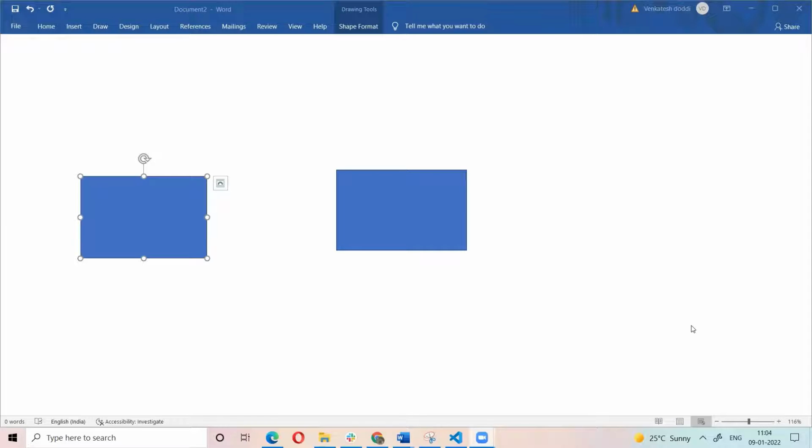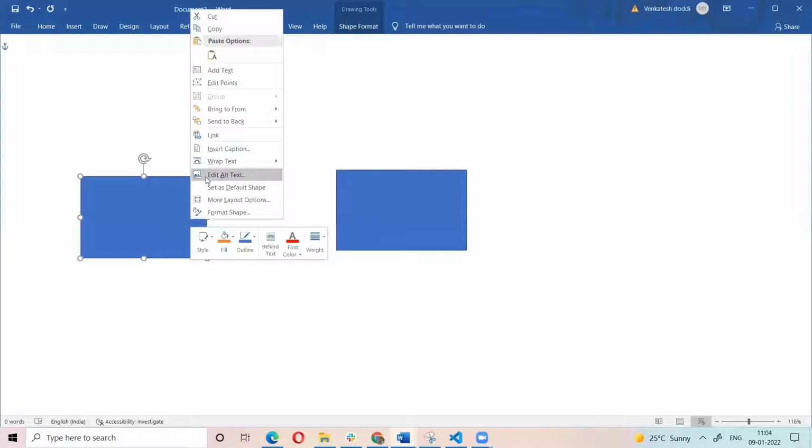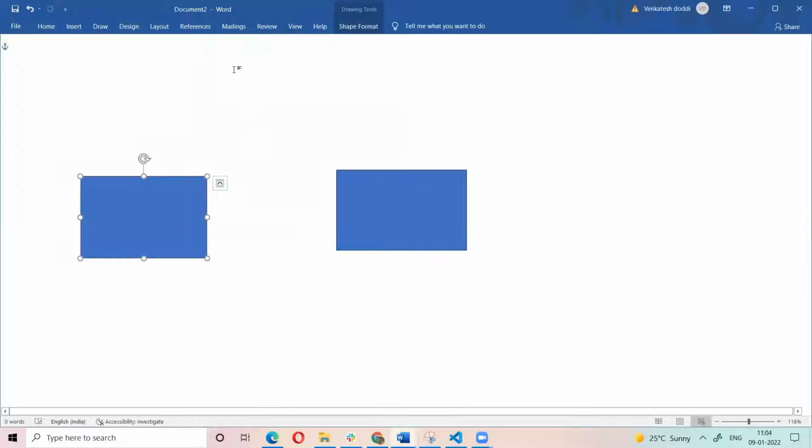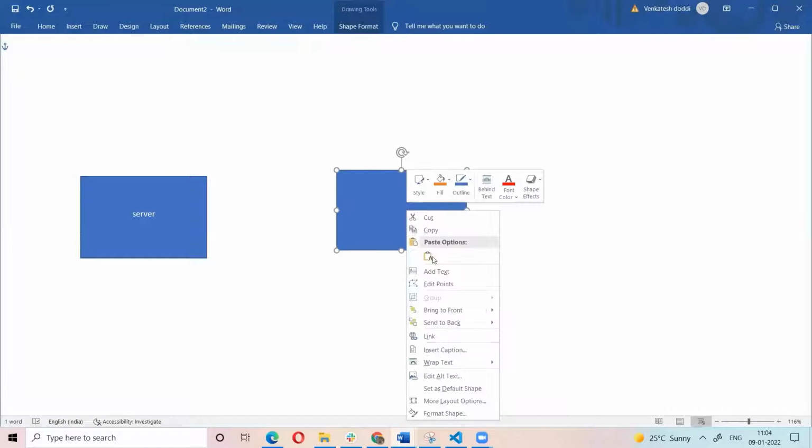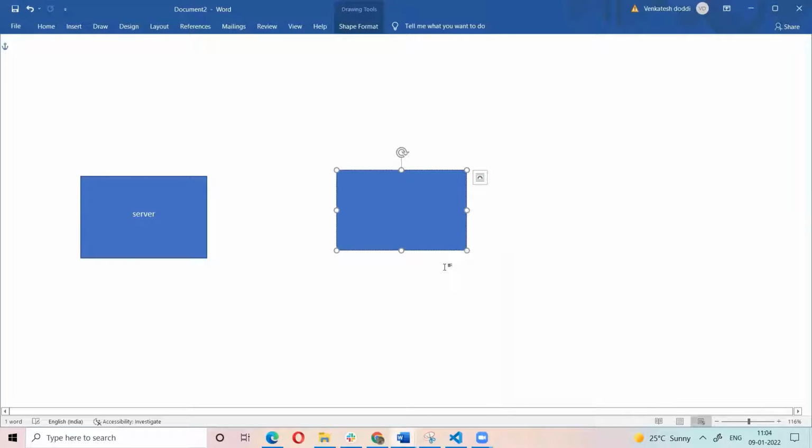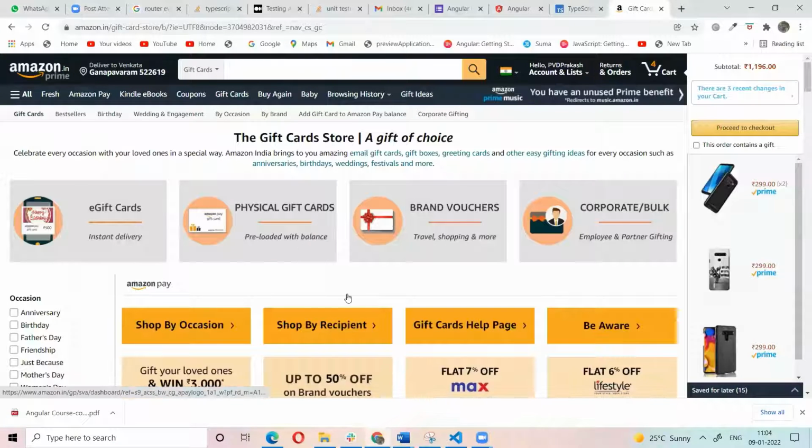Now I will explain server and client technology. What is the server? What is the client? Anyone confused, right? For example, we are opening a website. From where are we opening the website? From browsers. So we are the client. Client means our browsers.